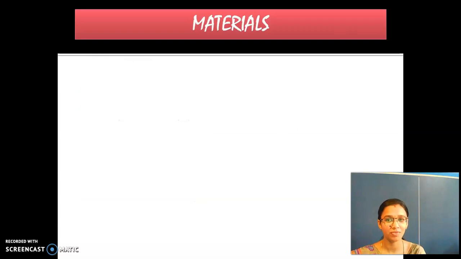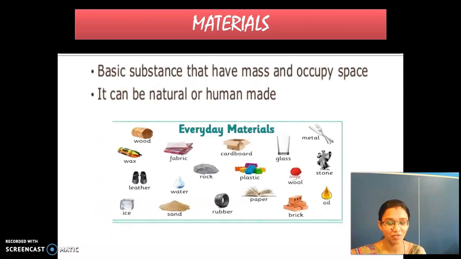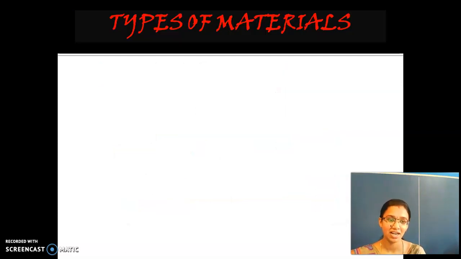Shall we go? So what is meant by material? Again and again I am asking you the same question. Tell me, what is meant by materials? Materials are nothing but things that have some mass and occupy some space. They can be natural or man-made. These are some of the examples of materials which we see in day-to-day life. Coming to the next one, types of materials. What are the types of materials?